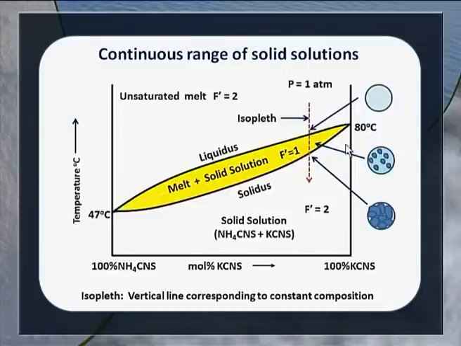Between these two lines, we have the two in equilibrium, the melt and the solid solution, for which the number of degrees of freedom is 1. The upper line is called the liquidus, above which the system is only in the liquid state, and the lower line is called the solidus. Below this, we have only solid phase.